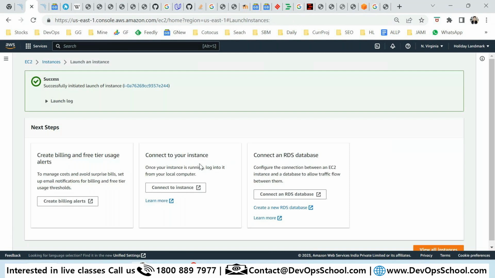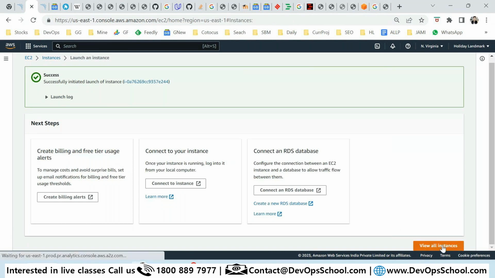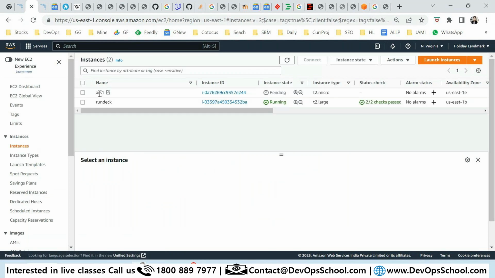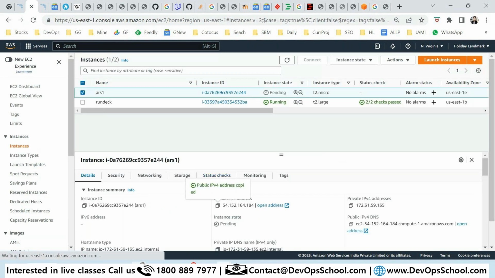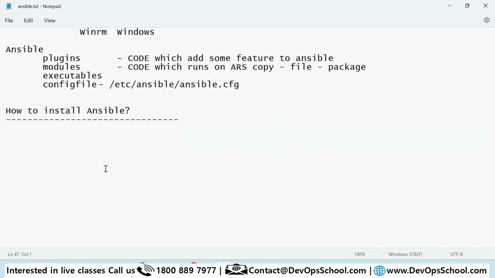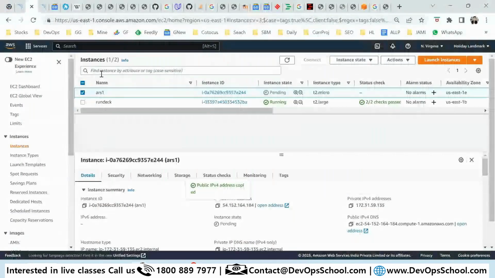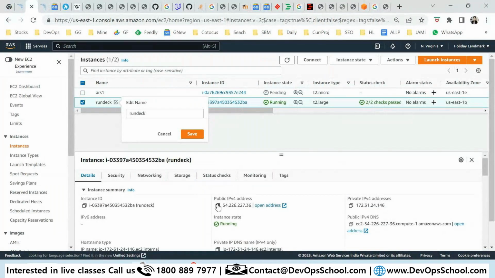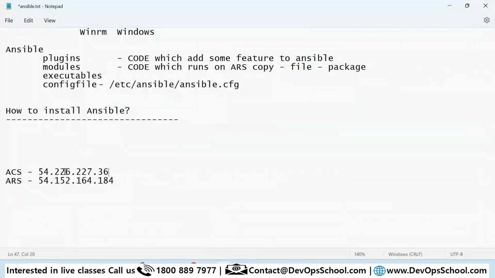So now I got this ARS machine also. Here you see that ACS is this, ARS is here, and ACS is this machine. What I want to do from ACS is deploy something on ARS, correct?